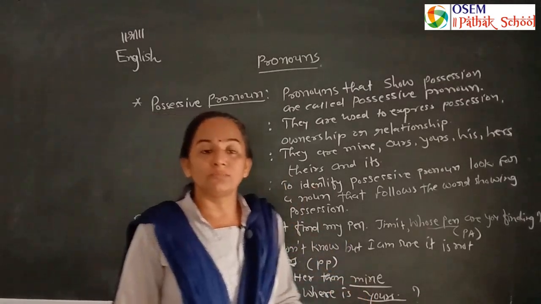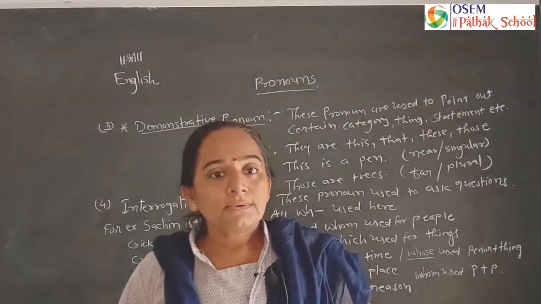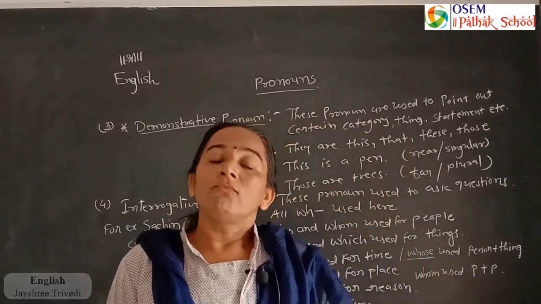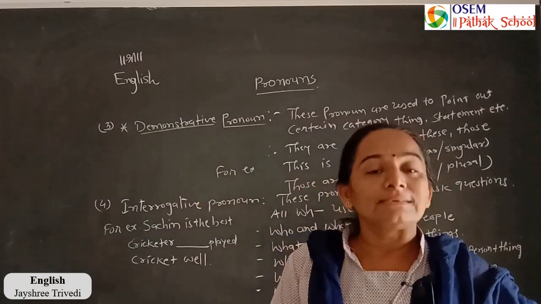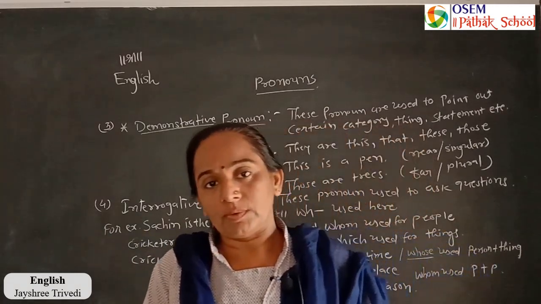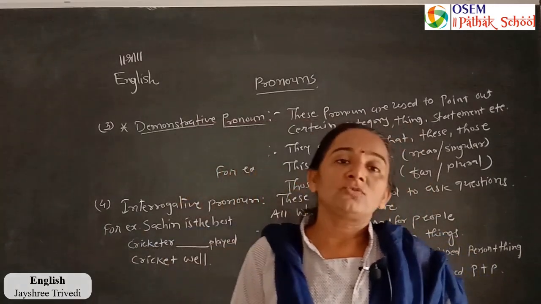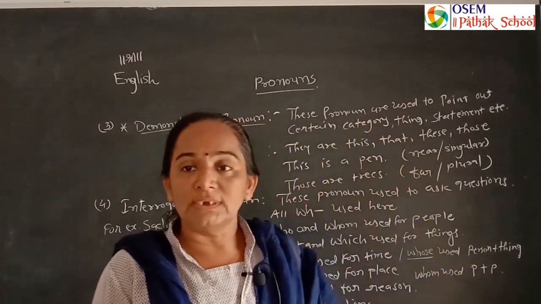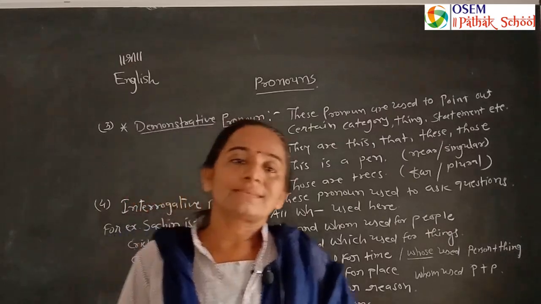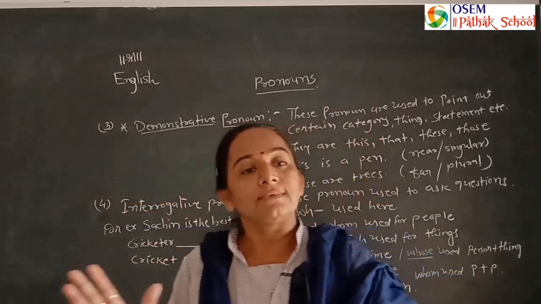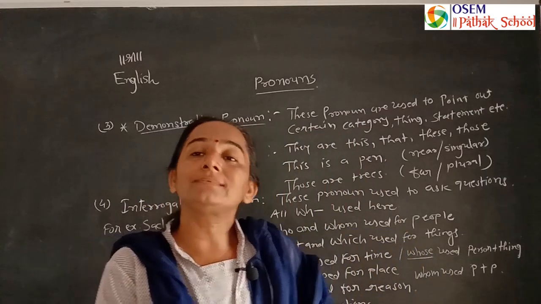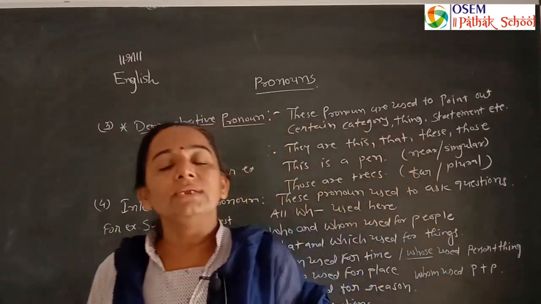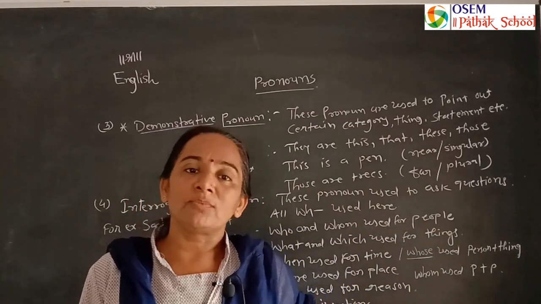Let's understand one more pronoun. After understanding personal pronoun and possessive pronoun, there are two more pronouns: demonstrative pronoun and interrogative pronoun. Demonstrative pronoun means to indicate something. When we are talking about near things, we use this in a singular form and these in a plural form. In the same way, when the thing is very far away, we use that in a singular form and those in a plural form. That is the demonstrative pronoun.